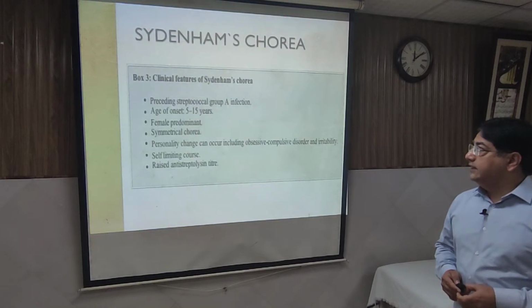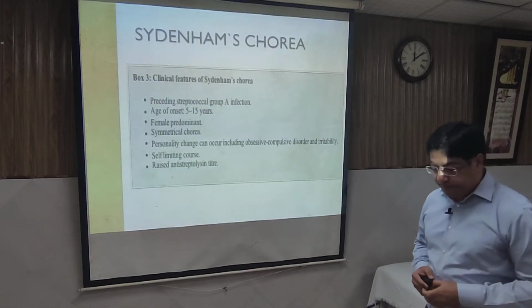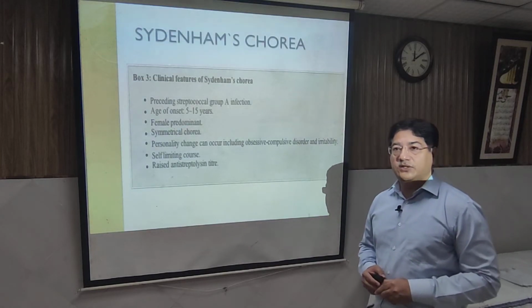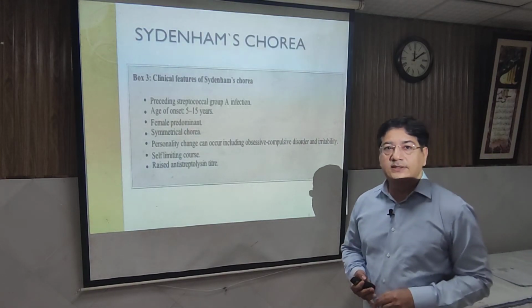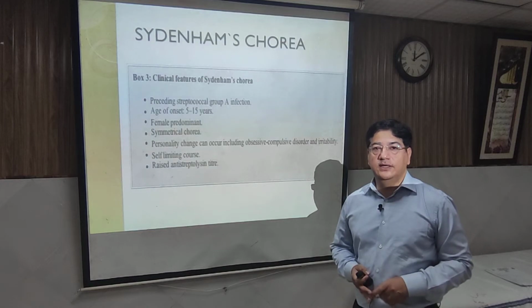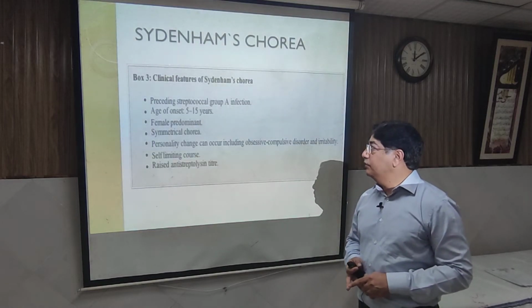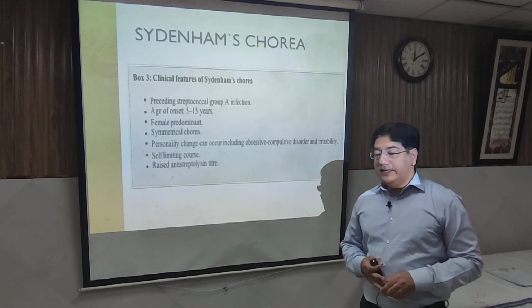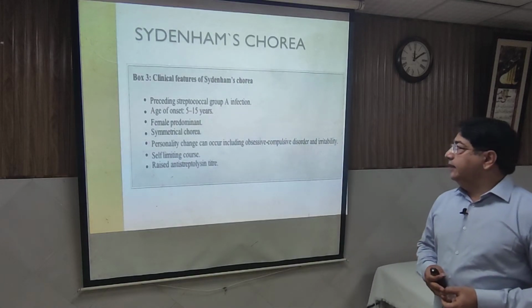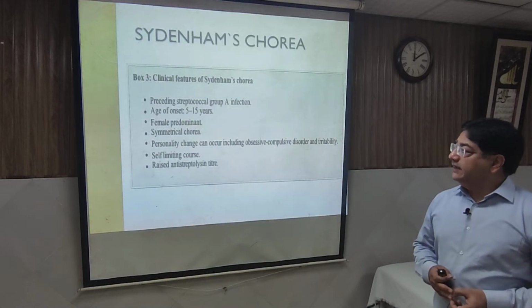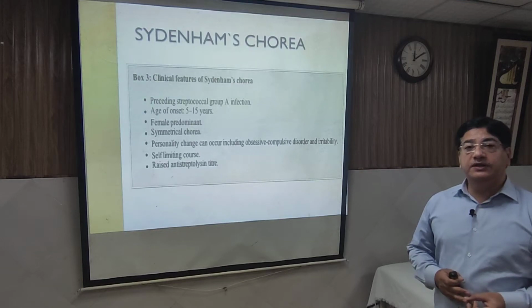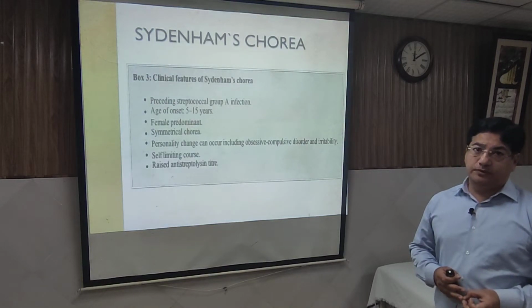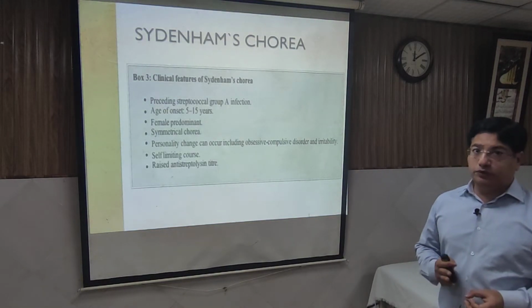What is Sydenham chorea? This is the third major sign. The first sign was arthritis, the second is carditis, and this is the third one. It usually happens in a later age group, and the mechanism is the same, but the presentation is delayed, 6 weeks to 6 months.